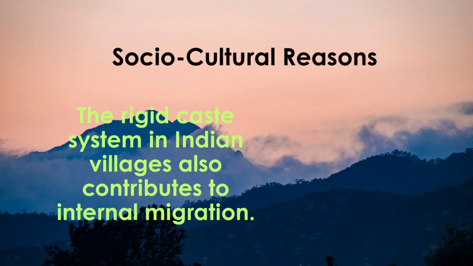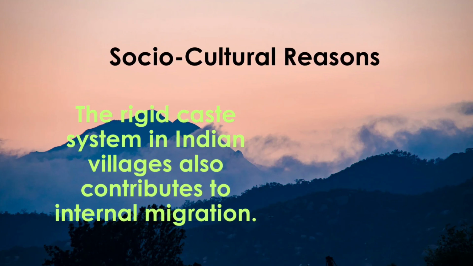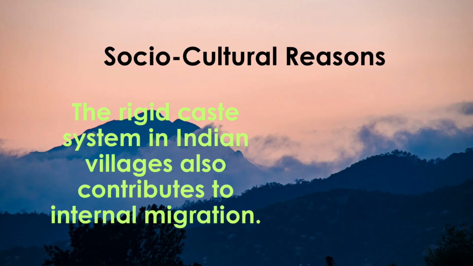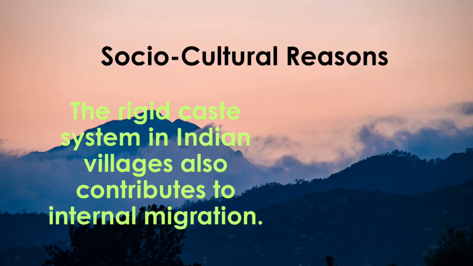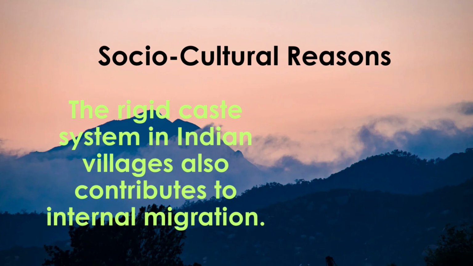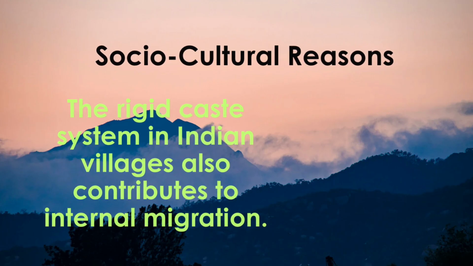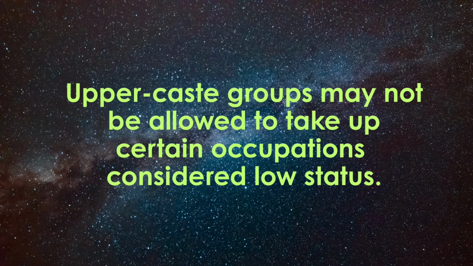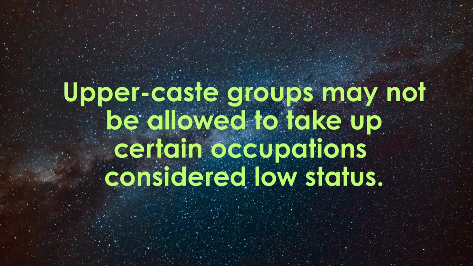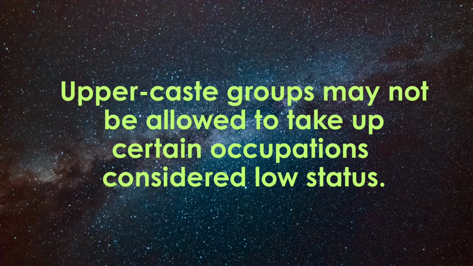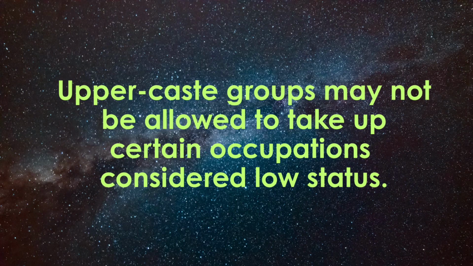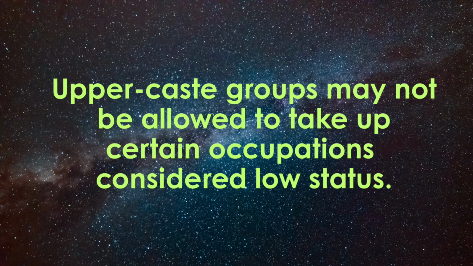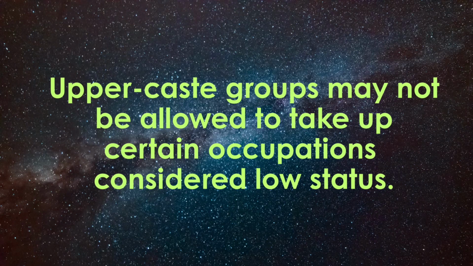The rigid caste system in Indian villages also contributes to internal migration. So we can say that socio-cultural factors are also responsible for the migration from rural to urban areas. For example, upper caste groups may not be allowed to take up certain occupations considered low status. Due to fear of loss of prestige and social boycott, they migrate to cities where caste restrictions are weaker and occupational freedom is greater.